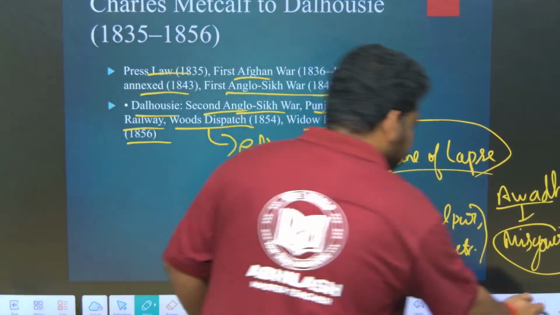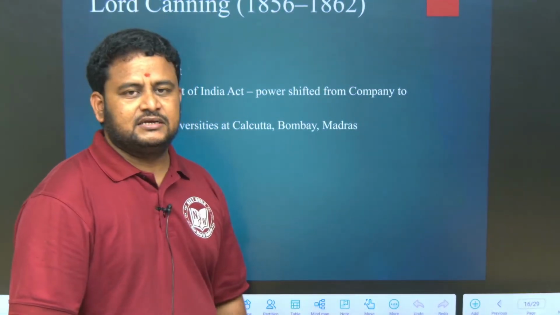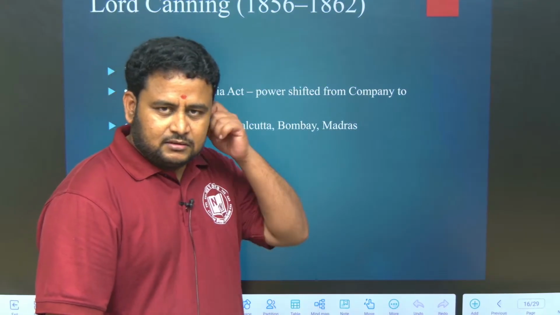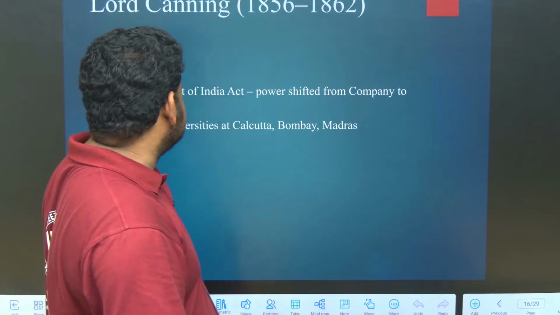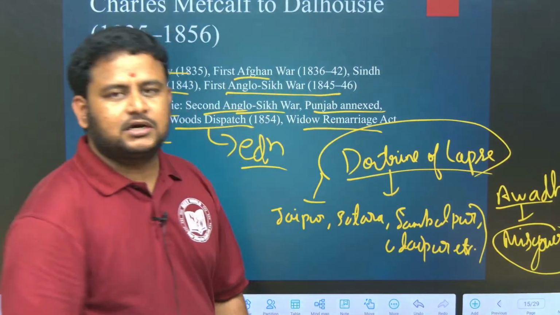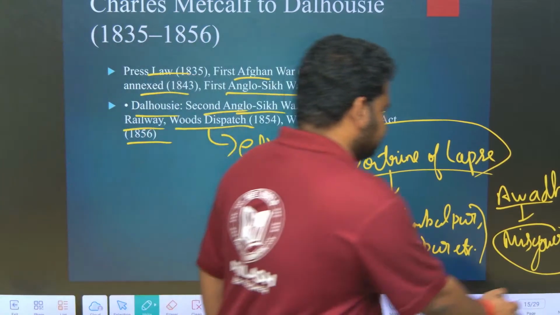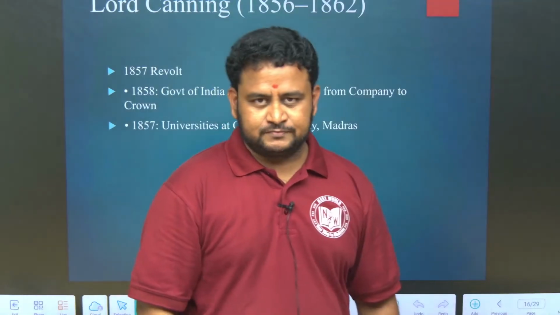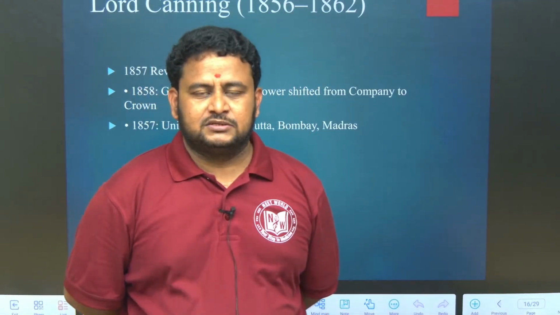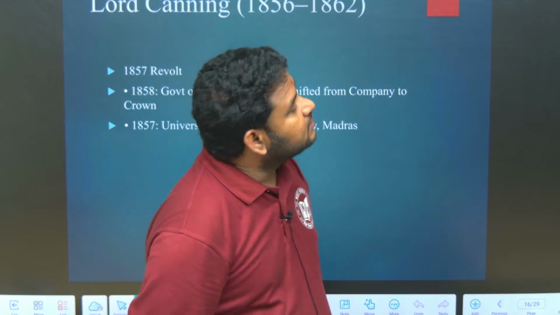Clear? Now let us move to Lord Canning, that is 1856 to 1862. But before this, the people were called Governor Generals of India. Now after this, in 1857, the revolt took place. So first I should explain the 1857 revolt, then only I can go ahead with the remaining things.